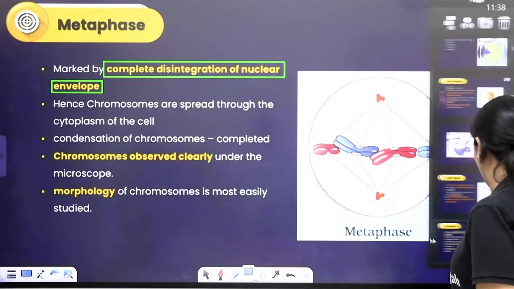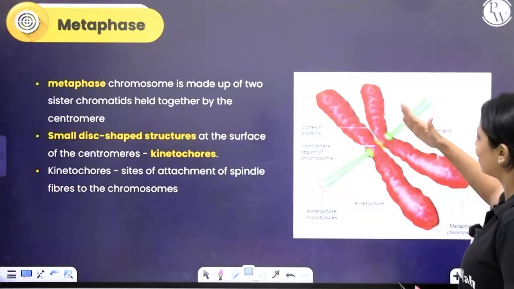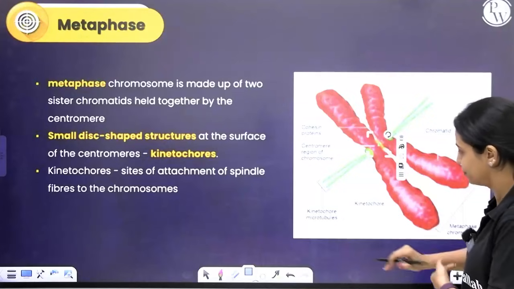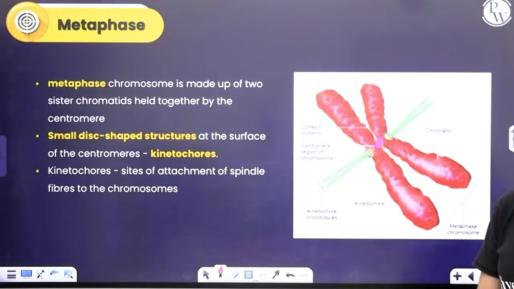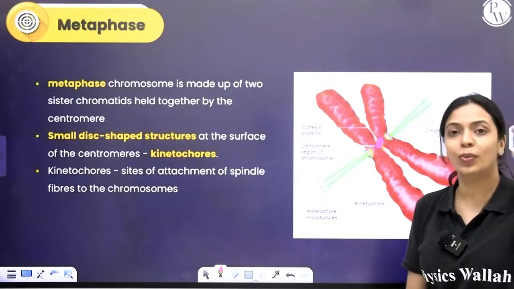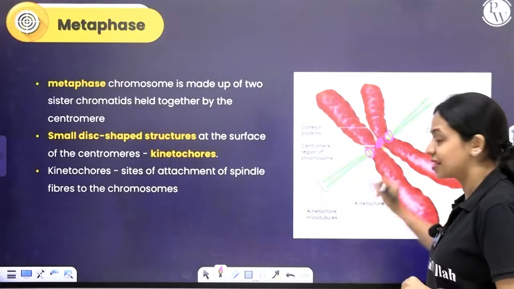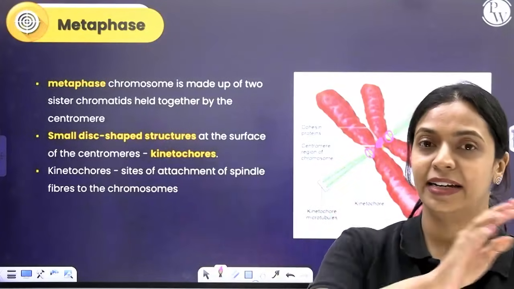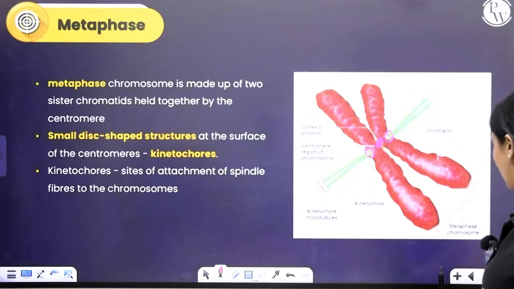Alright, at this point, you can clearly see two distinct chromatids in each chromosome that are held together at the centromere. And on either side of the centromere, you will have these kinetochores present. The kinetochores are where the mitotic spindle will come and attach later. So, these kinetochores are the site at which spindle fibers that have started to arise from the asters radiate from the centrosomes will come and attach.